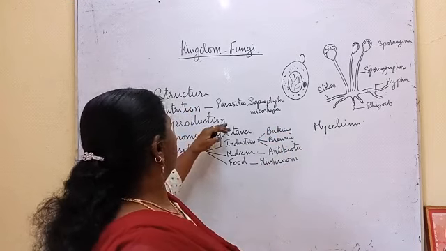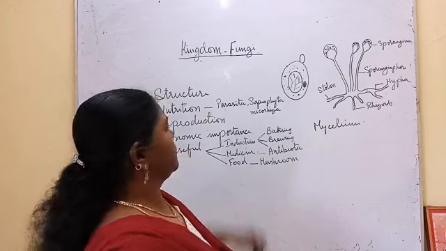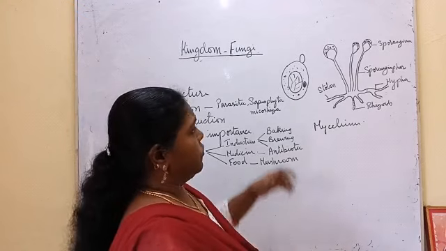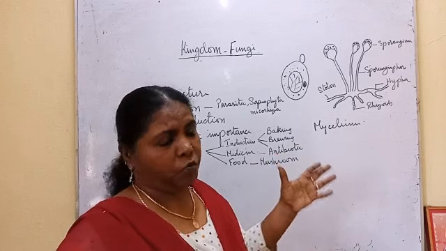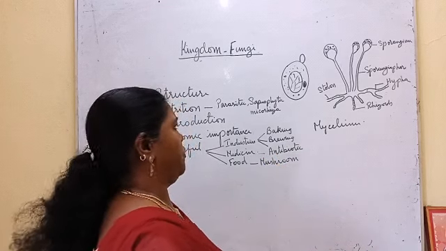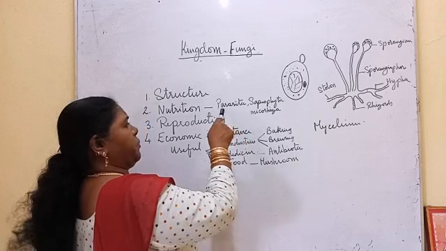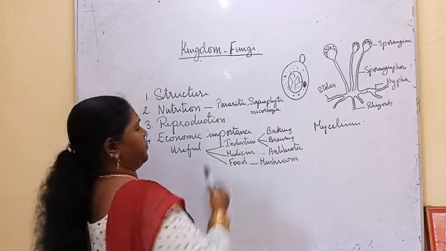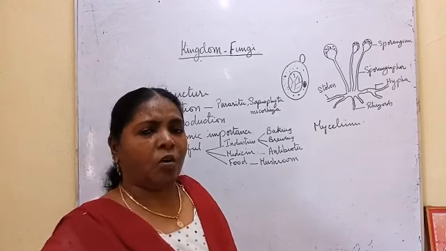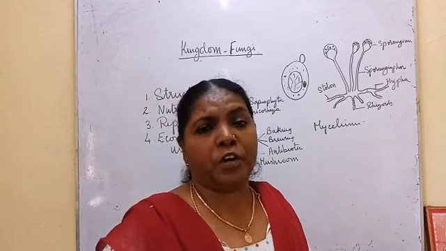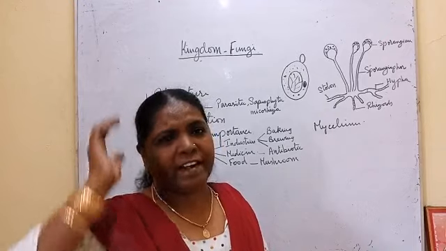Next comes the nutrition. Fungi are heterotrophs. They cannot prepare their own food. So how will they get their food? They may be either parasitic or saprophytic. If they depend upon other living organisms, for example Malassezia furfur is a fungus which causes dandruff.